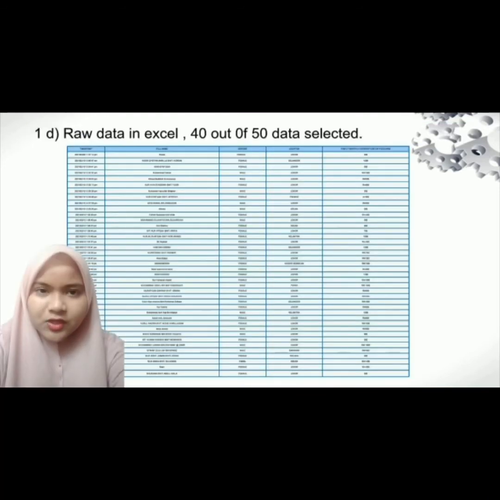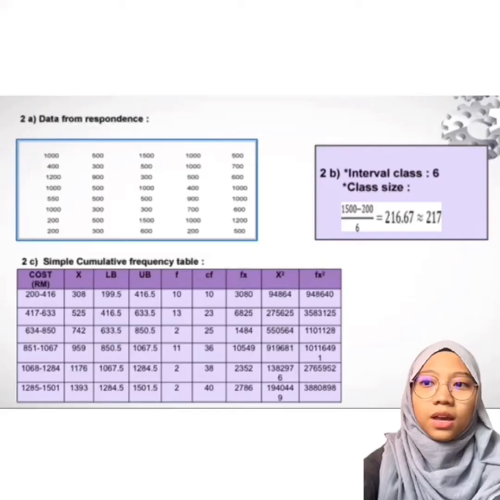As a result of the online survey, there were 50 respondents, but we selected only 40 respondents to find out the average food expenditure for each family. Of the 40 respondents, the highest expenditure of a family to buy food is Ringgit Malaysia 1,500 and the lowest is Ringgit Malaysia 200.